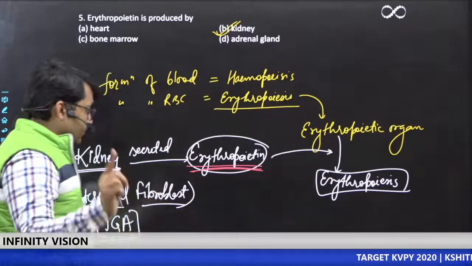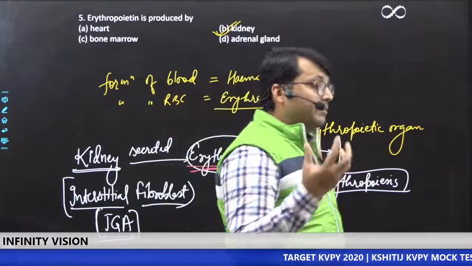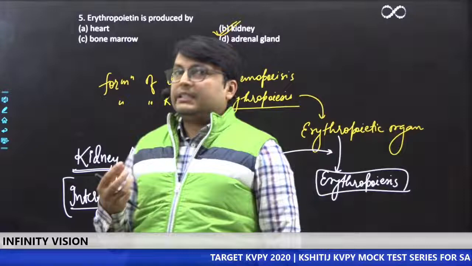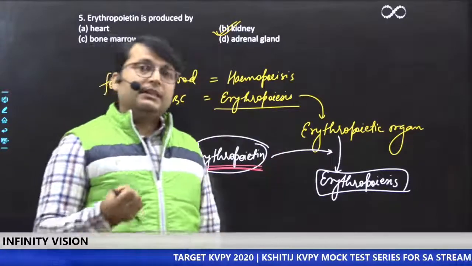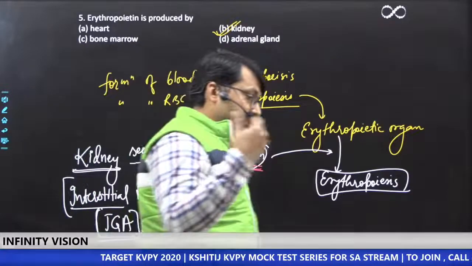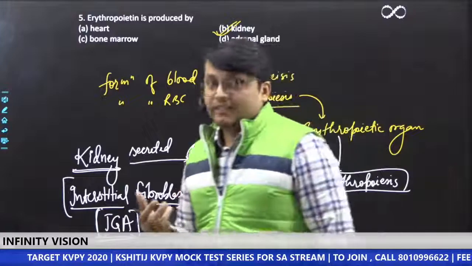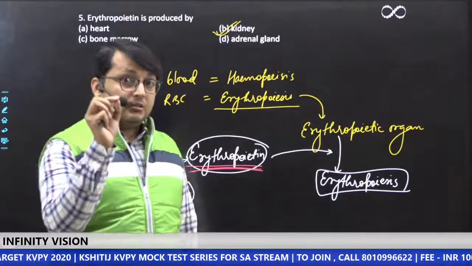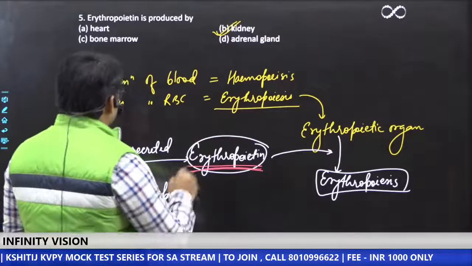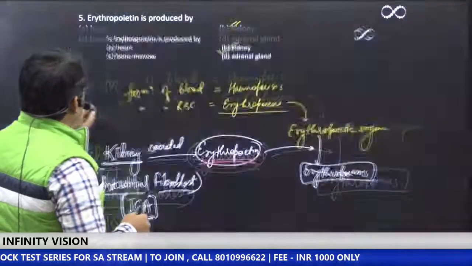Remember when this happens. Whenever your body senses that the volume of blood is less, or there is a decrease in blood pressure, the JGA will produce erythropoietin, inducing the formation of new blood cells, so that overall blood volume can increase back to normal blood volume and blood pressure. Great, good to see that you all remember these things. Let's move to the next question.